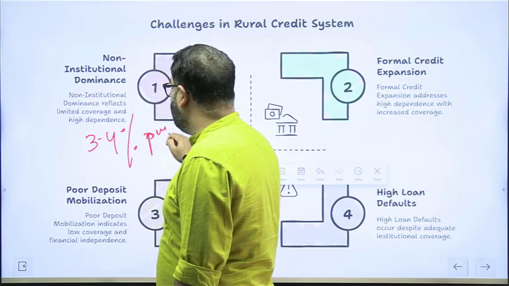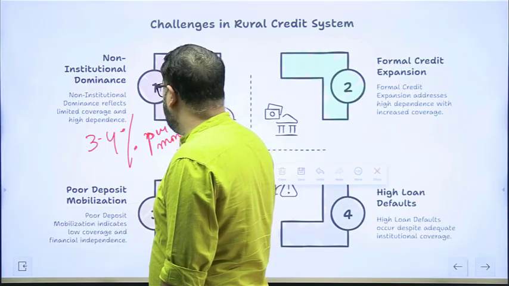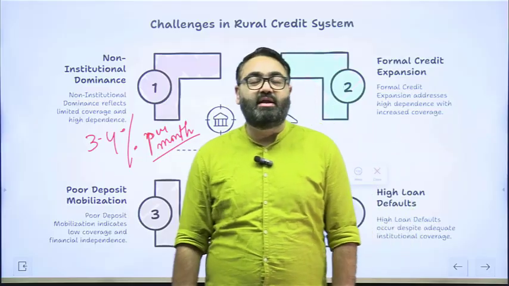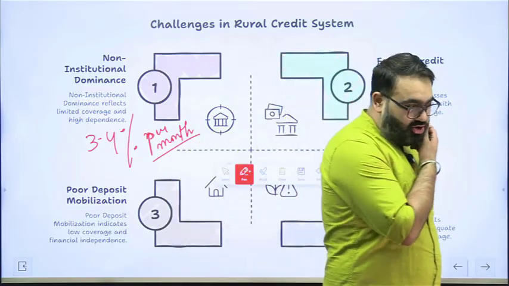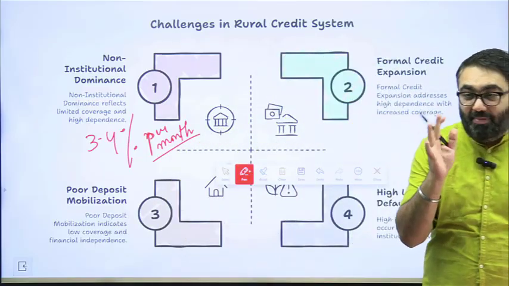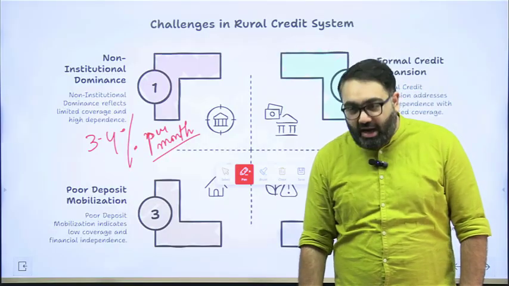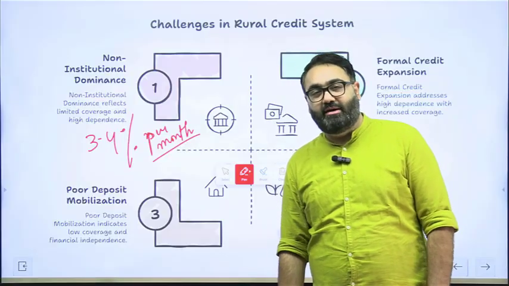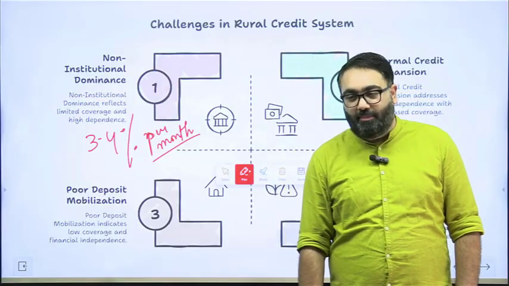There are money lenders that end up charging 3 to 4% interest per month. If you convert that into a yearly interest rate, that comes out to be 36 to 48% interest. Compare that to the loans offered by the banks, which are 8 to 9%. Compare that. That is a big problem.